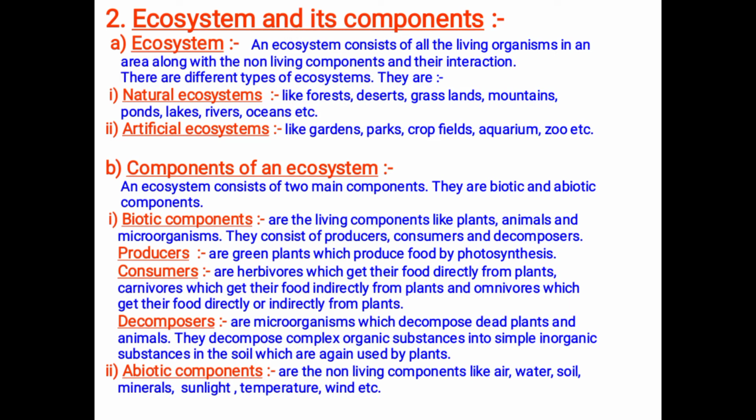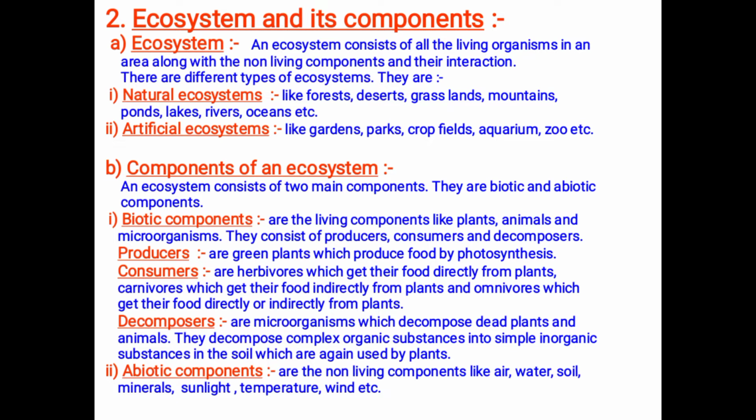So here ecosystem means what? It consists of all living organisms along with the non-living components and their interaction. For example, a plant needs water for growth, right? Plant is a living organism. Water is a non-living component. If water is not there, the plant will not grow. So there is an interaction between living and non-living components. That interaction is called an ecosystem.